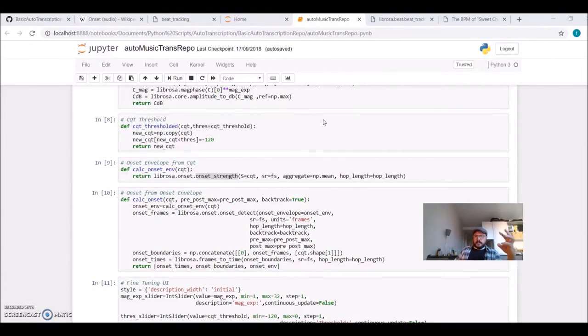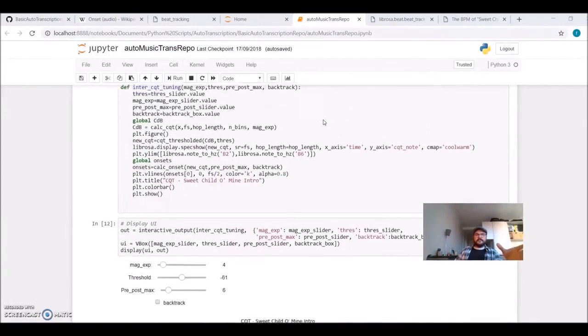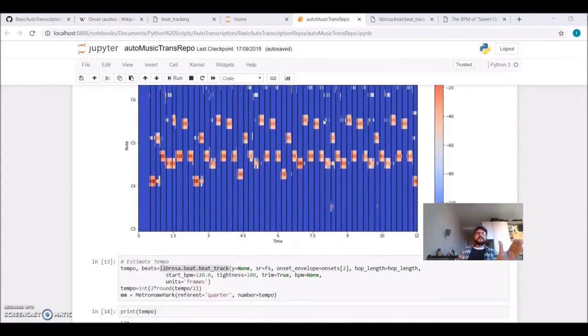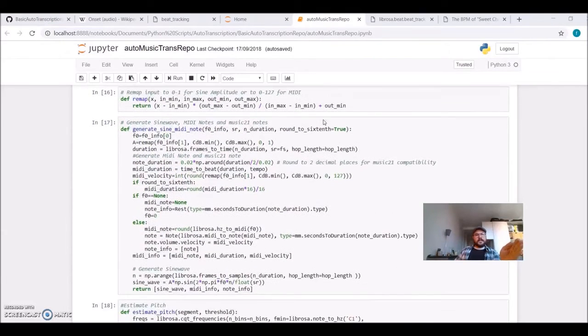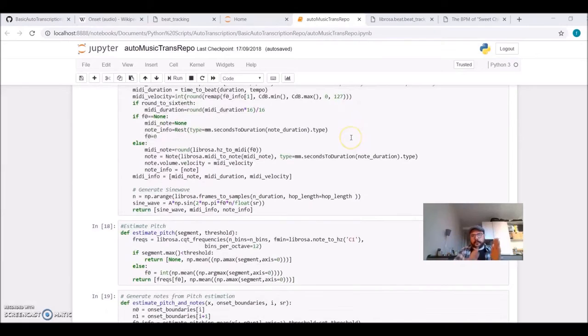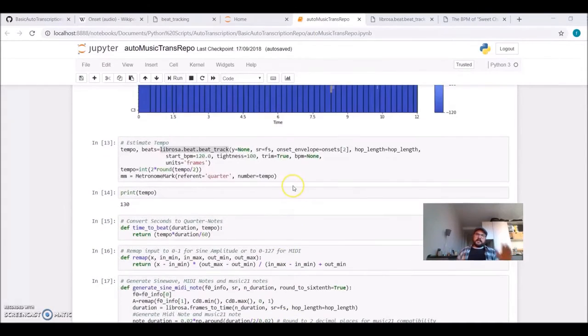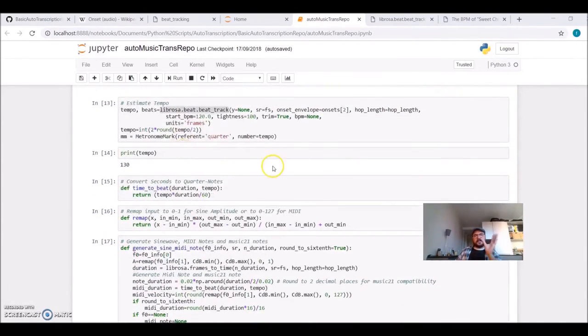We calculated the onsets of notes. So now we have this time frequency information with segments. We estimated the tempo. We now go through each segment, and we call a function called estimate pitch that will give us the fundamental frequency estimation for each segment.